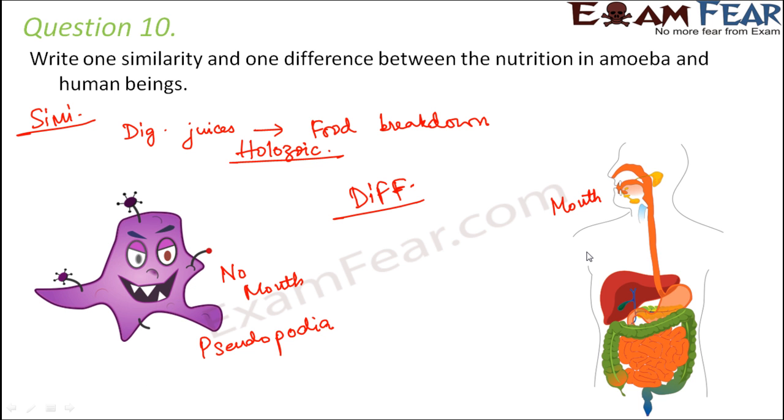But in human beings, there is no pseudopodia. In amoeba, the undigested food is expelled out through the vacuoles. In human beings, the undigested food is expelled out through the anus. So there are a lot of differences. In fact, the way the entire process of nutrition happens is different in amoeba as well as human beings.